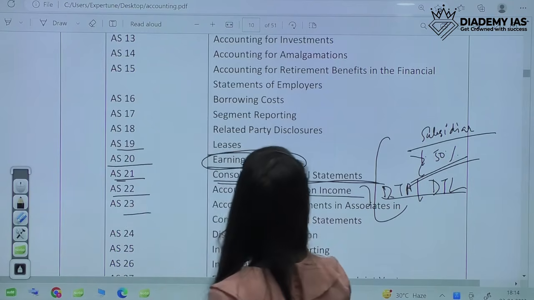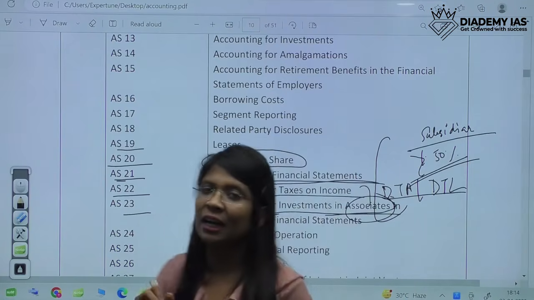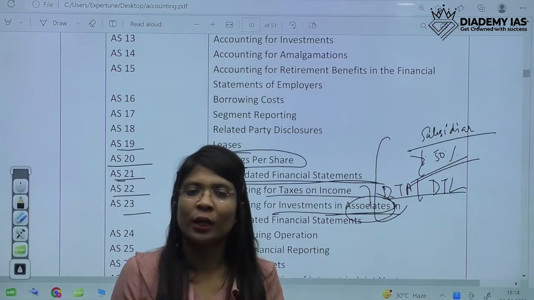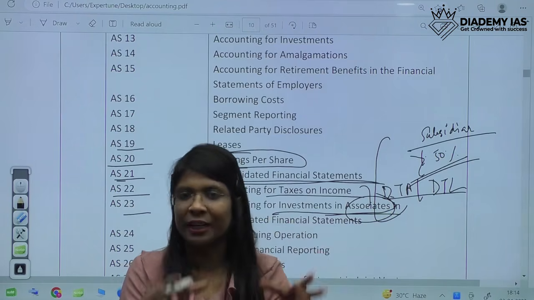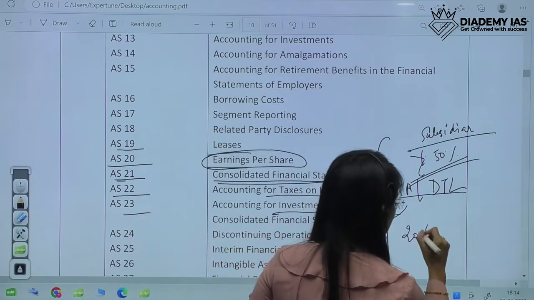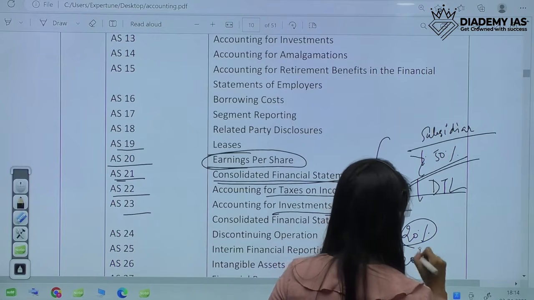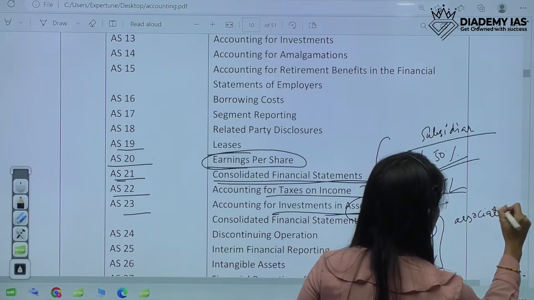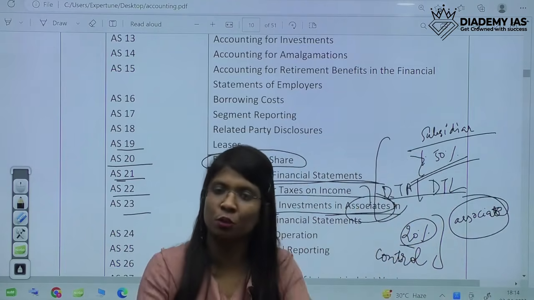AS23 is investment in associates. There is also one word called associate. Other than subsidiaries, there is also a provision that we can invest only about 20% of our share in any company. If we are investing only up to 20% or we have significant influence, then that would be an associate. In an associate, we don't merge our accounts, but we have to make the disclosures.